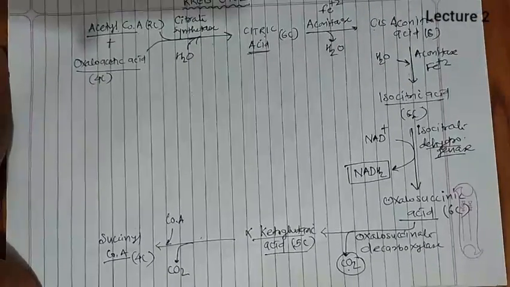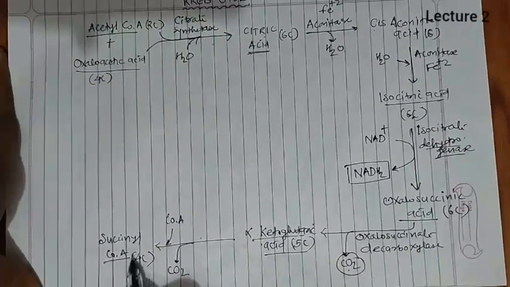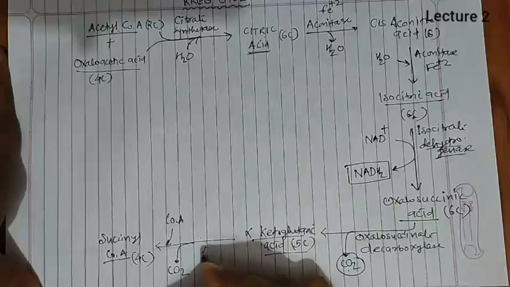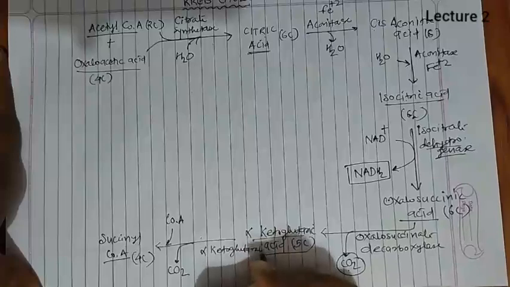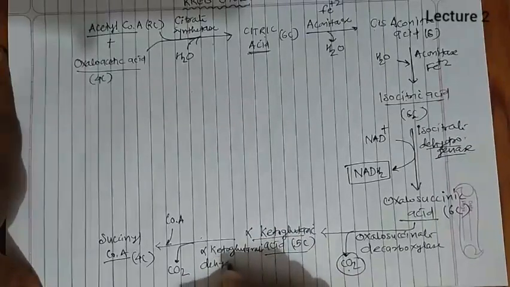This conversion of alpha ketoglutaric acid to succinyl coenzyme A is carried out by the alpha ketoglutarate dehydrogenase complex.